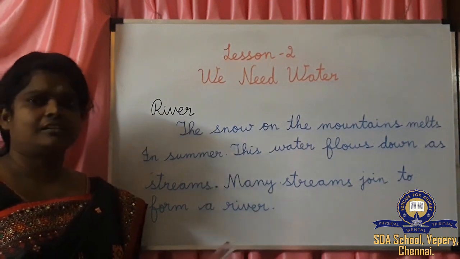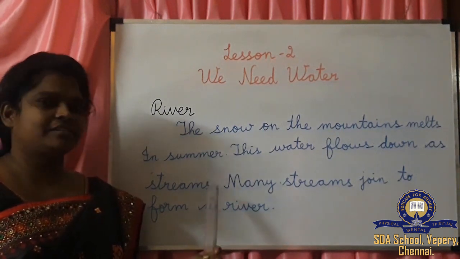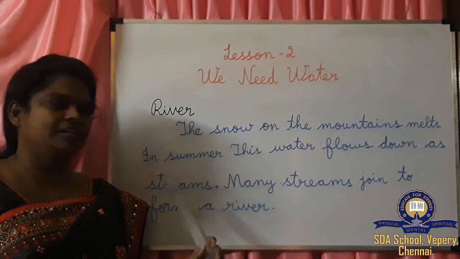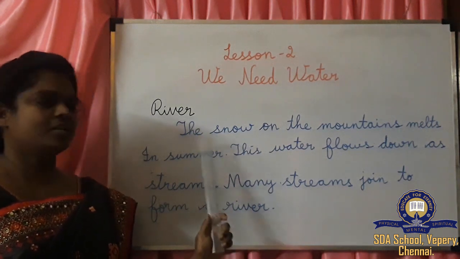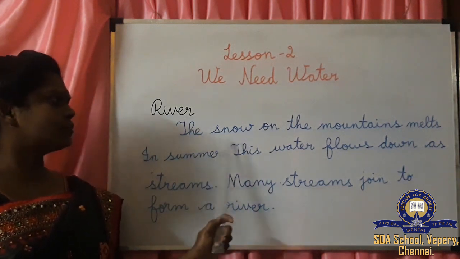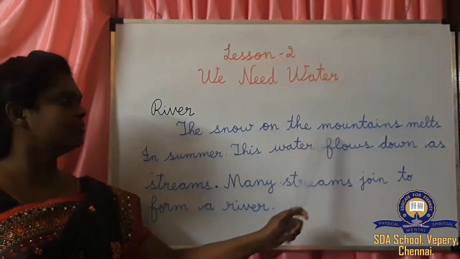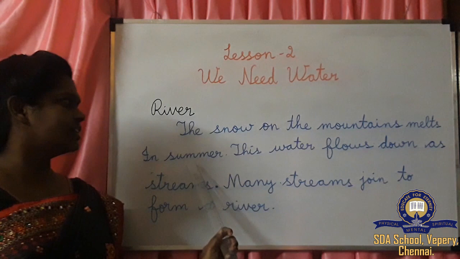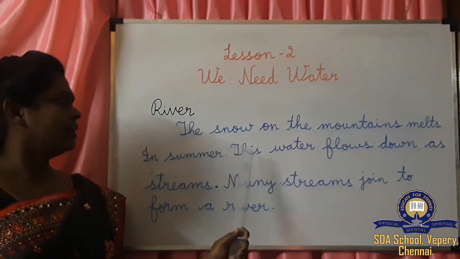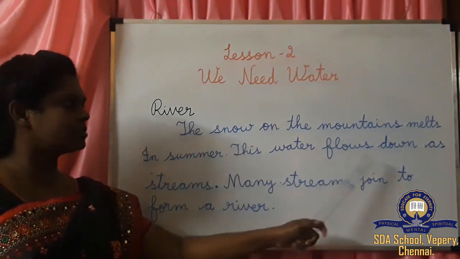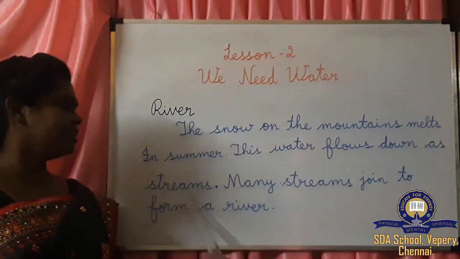We have seen the river water, how nicely it flows, and I explained while the video was going. Once we'll read this. The snow on the mountain melts in summer. This water flows down as streams.